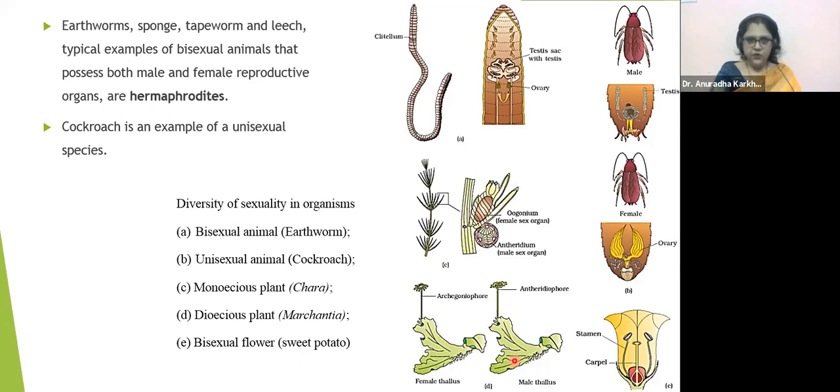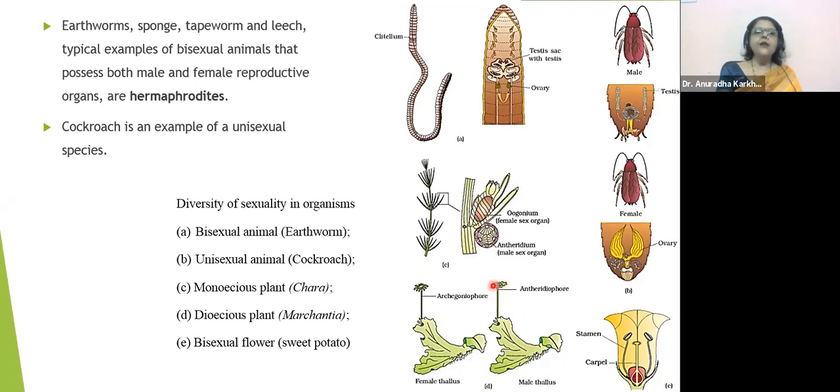These are mosses. Marchantia is an example of that type of bryophyta. Okay, so in this you can see, this is the female thallus. It is going to have a structure called archegoniophore, and this flower-like structure is the archegonium. And this is the male thallus. It is going to have antheridiophore, and its flower-like part is the antheridium.